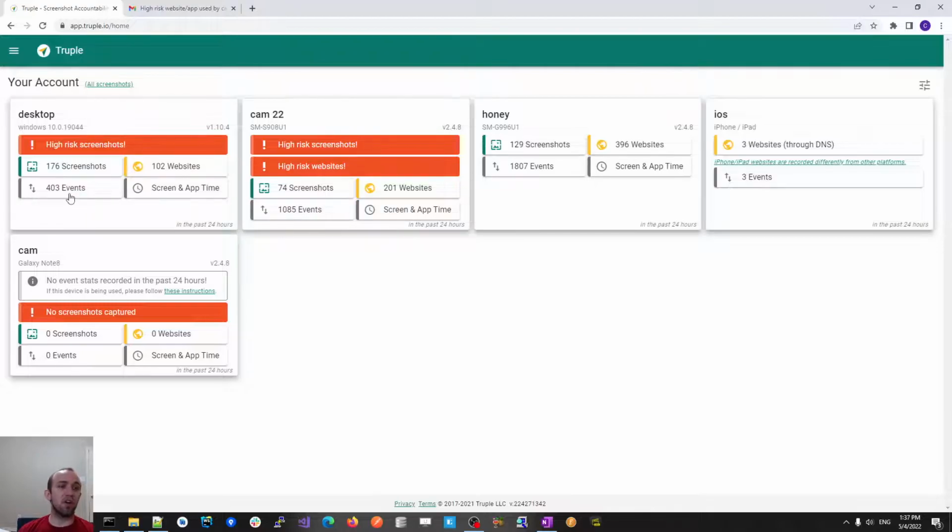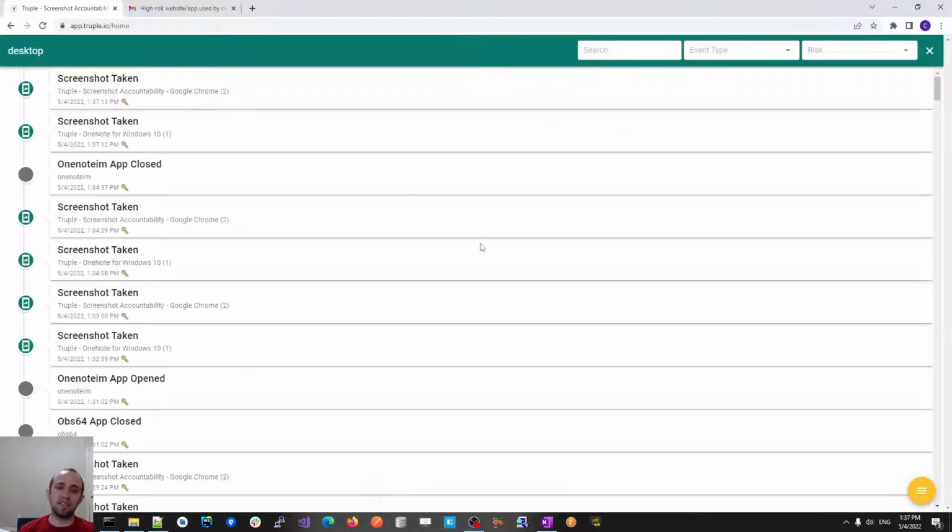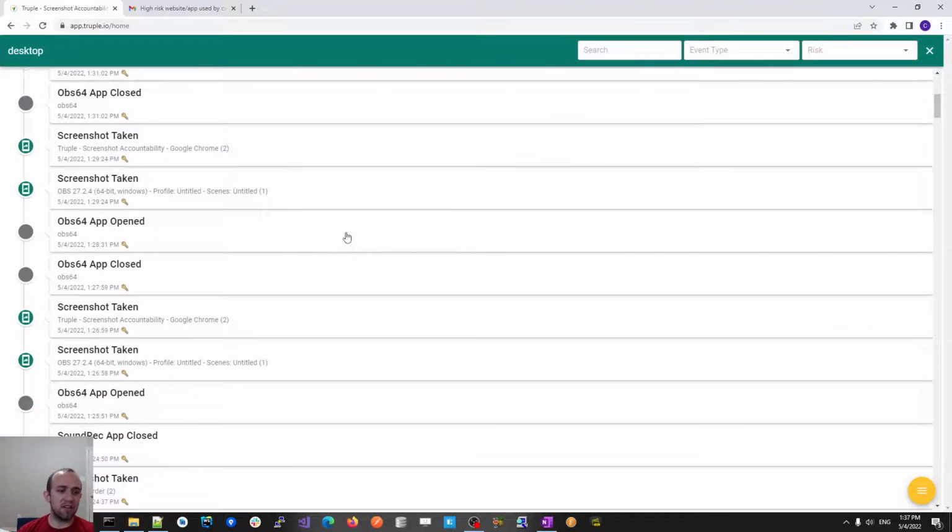We also have what we call the event timeline. And this is a little bit of like a haystack of data, right? You don't want to be opening this all the time, but say you have a question about how the device was used between a couple of screenshots, you can come in here and get a sense for exactly how the device was used. Now this event timeline also gives you information about how the Truple app is running.